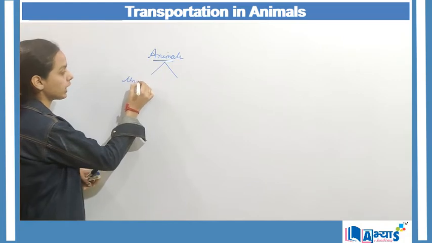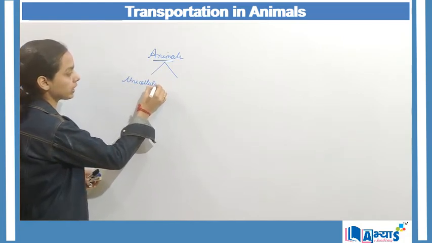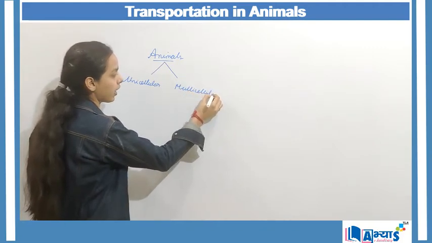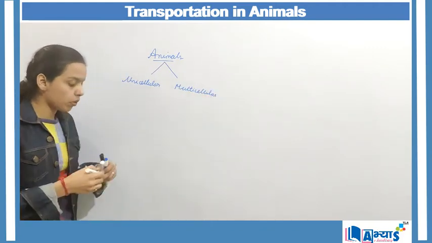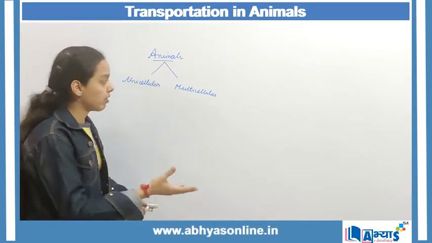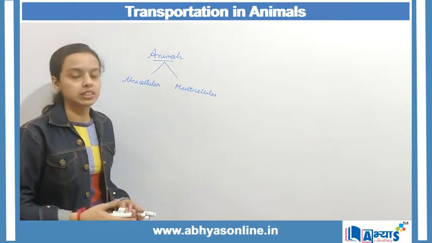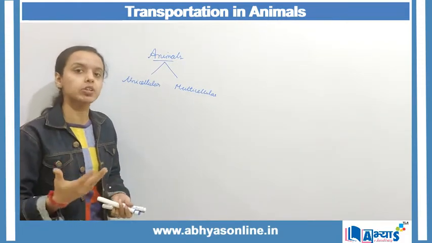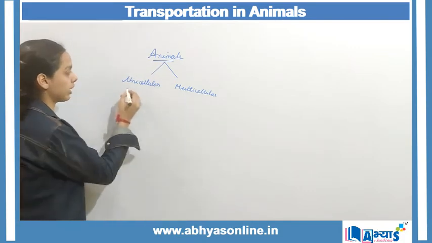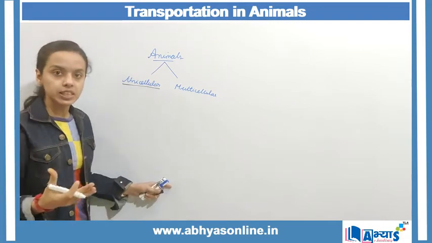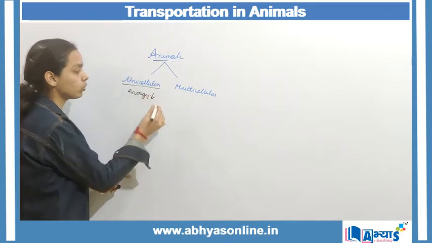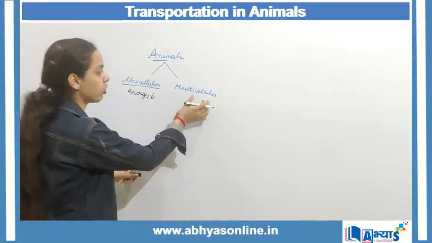Those are unicellular animals or unicellular organisms, and we have multicellular animals. When we talk about unicellular organisms, that basically contains amoeba and paramecium. But when we talk about the other case, that basically includes the human beings and other types of animals like carnivores or omnivores. So when we talk about the unicellular organisms, because they have only a single cell, their energy requirement is also low as compared to the multicellular organisms.